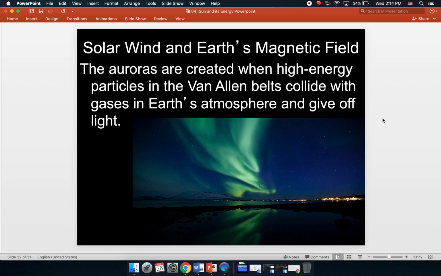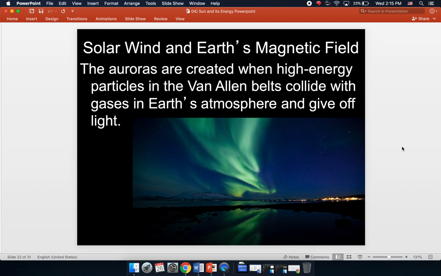All right, so you may have seen, from where we live in North Carolina you're not going to be able to see this, but maybe you've visited a place at a higher latitude, or you've seen a video or pictures of these really fantastic looking streaks of energy and light across the sky that you tend to see at the higher latitudes, called the aurora borealis or the northern lights. Right? This is how they are created.